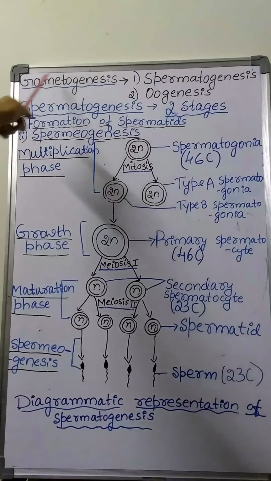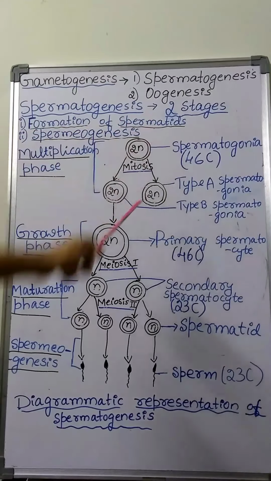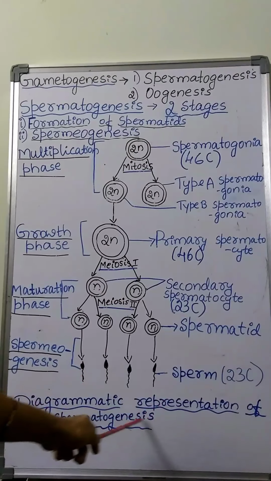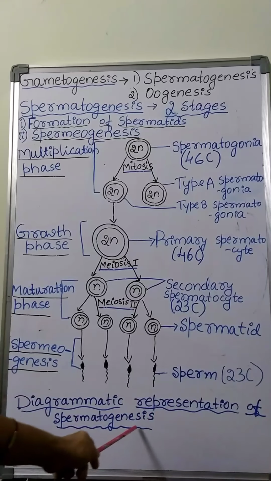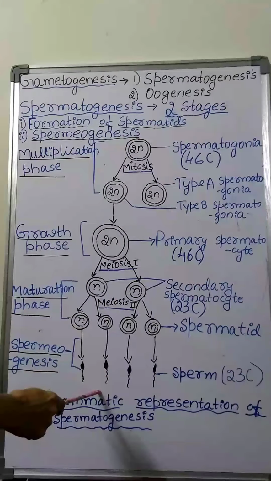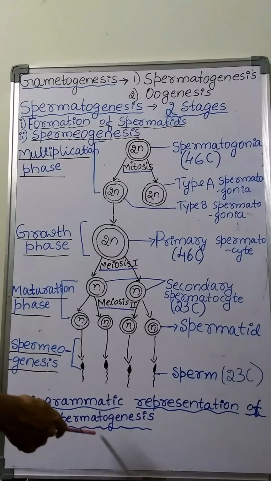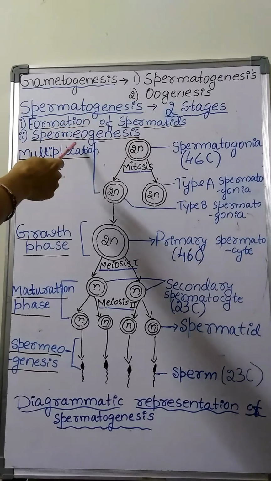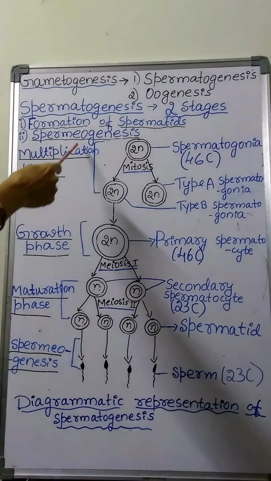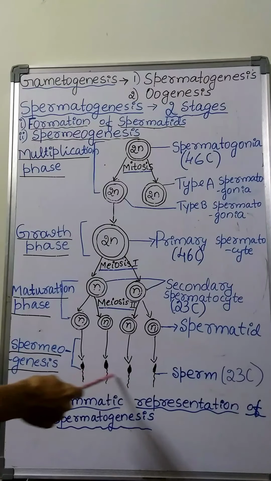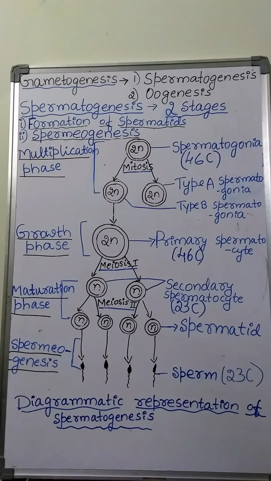This is about the spermatogenesis process. Here you can observe the diagrammatic representation of spermatogenesis, which includes the formation of spermatids and spermiogenesis. From here to here is the formation of spermatid step, and the last step is spermiogenesis.